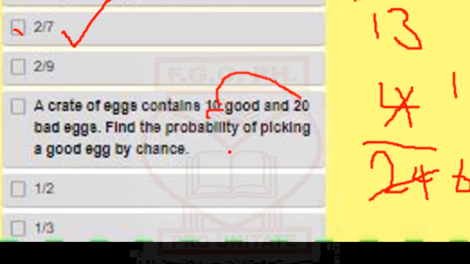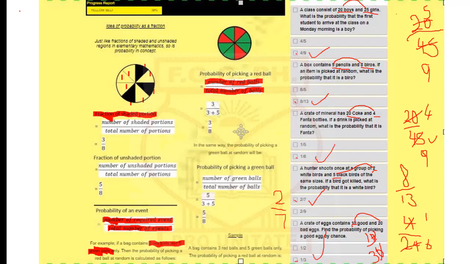30. So our answer should be 10 over 30. So 10 over 30 should become 1 out of 3, because this can go with this, and so we have 1 over 3. So that's the answer. In the next episode right away.